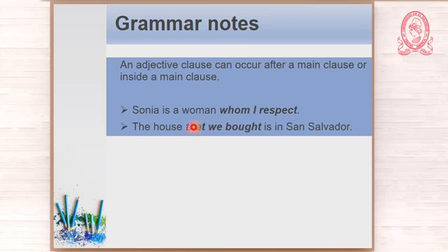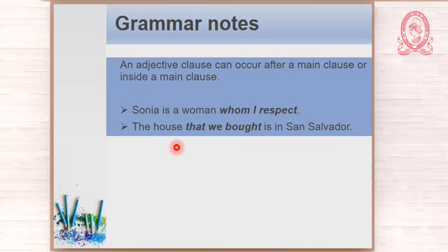Look at this sentence. Let us omit the adjective clause. The house is in San Salvador. What house are you talking about? The house that we bought, okay? The house that we bought is in San Salvador. What did we buy? The house. This is an adjective clause modifying house, okay?